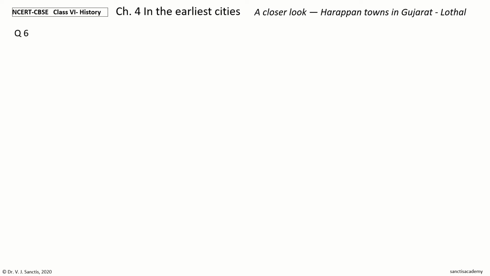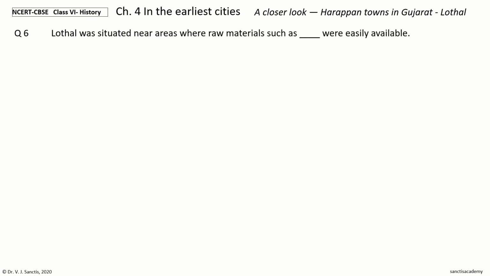Next question 6. Lothal was situated near areas where raw materials such as dash were easily available. The options are semi-precious stones, wood, metal, cotton. Your time to choose. And the answer is semi-precious stones. So, Lothal was situated near areas where raw materials such as semi-precious stones were easily available.